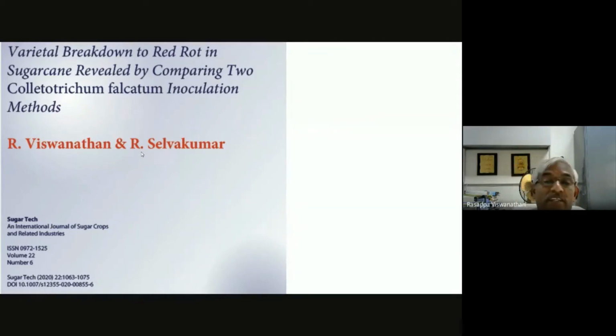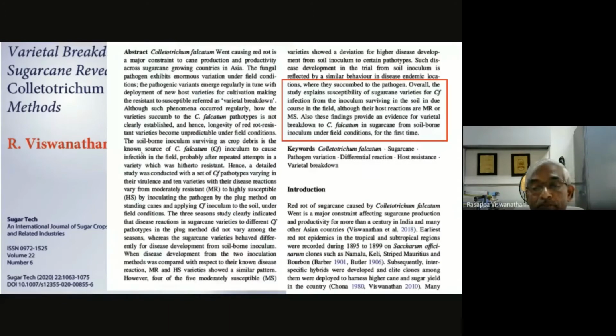So the study was designed in such a way that under field conditions, the host, that is the sugarcane varieties, get exposed to the inoculum, which is carried through irrigation water, rainwater, or through air to a limited distance. In the same way, we applied the inoculum in the root zone without making any injury. There again we used around 10 pathotypes against another 10 or 12 varieties.